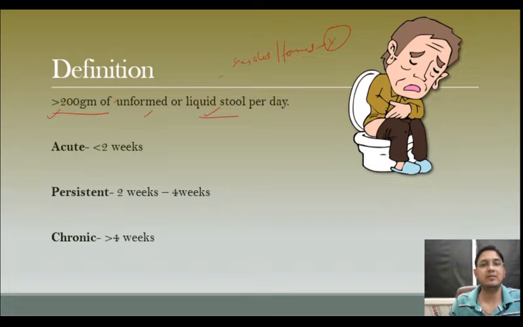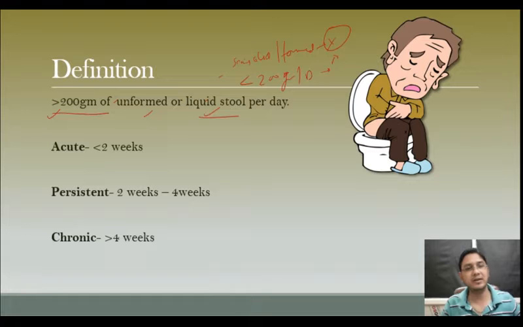Or if the quantity is less than 200 grams per day, then also this is not diarrhea. So both the criteria must be fulfilled. The quantity must be more than 200 grams and the consistency must be unformed or liquid stool.